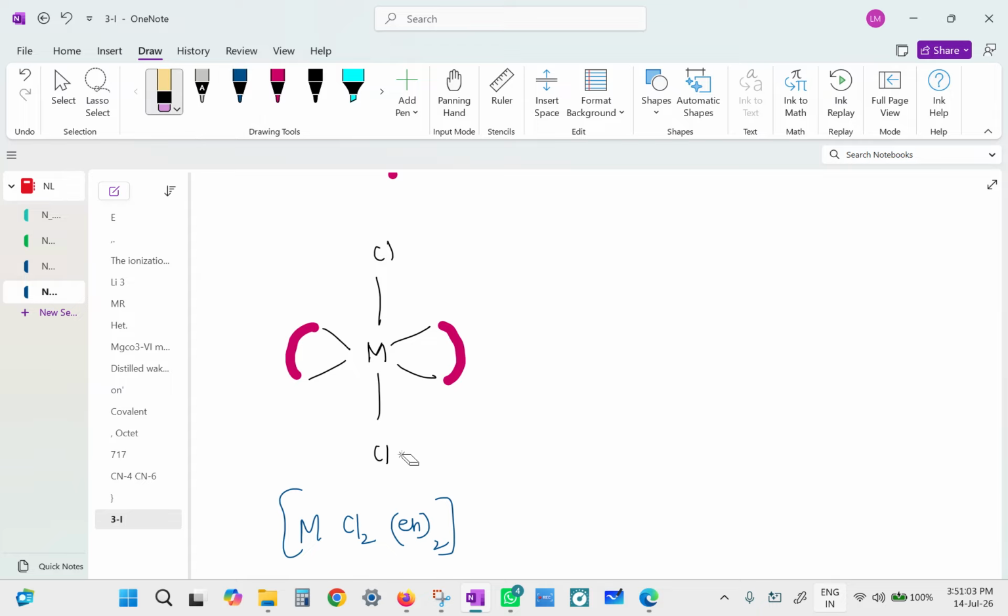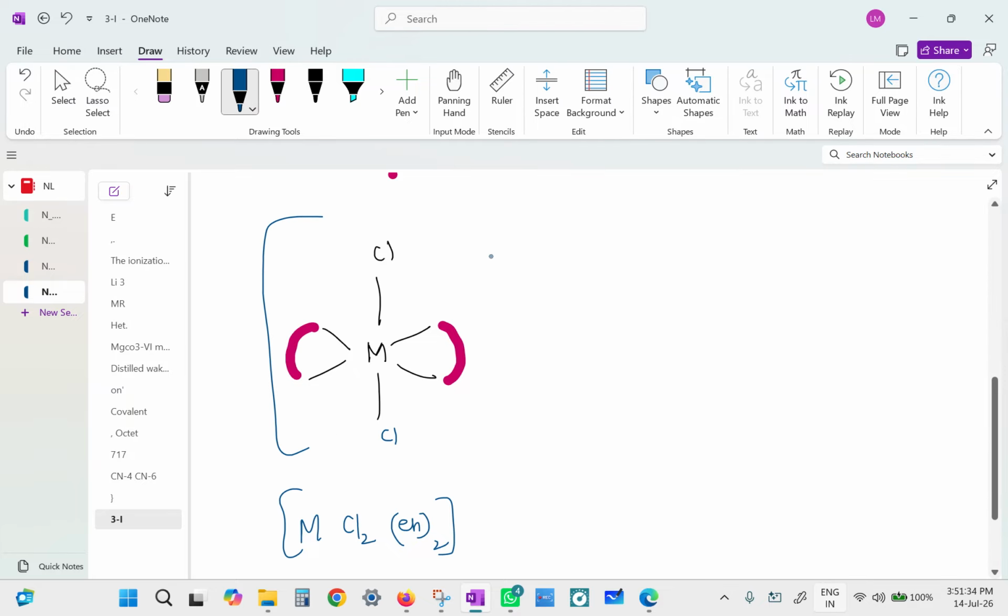Supposing this is bromine, does it have a plane of symmetry? Think about it and tell me. Yes, it still does. Where is it? Through the center, the chlorine and bromine line. If you cut this side ethylene diamine, that side. Can we cut like this also? Yes. Half of the ethylene diamine on this side, half of the ethylene diamine on that side. Clear? Okay. So I'm going to come back.